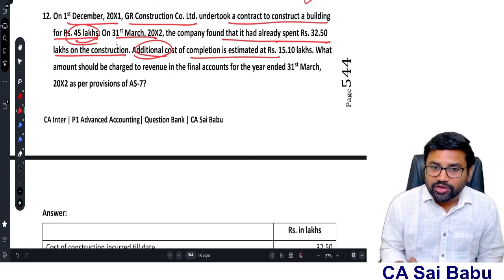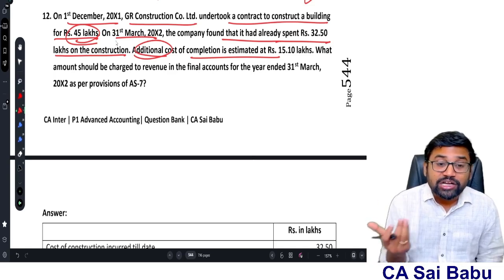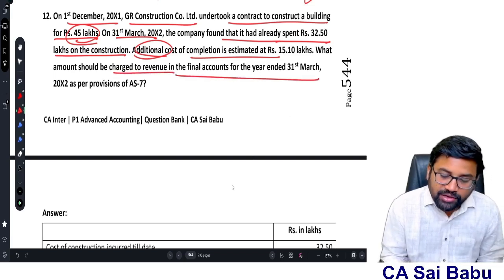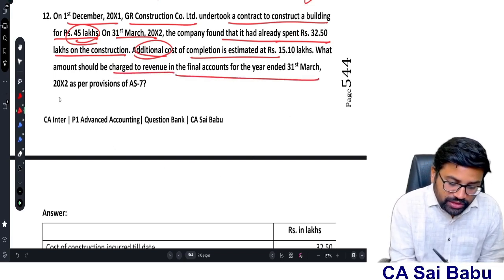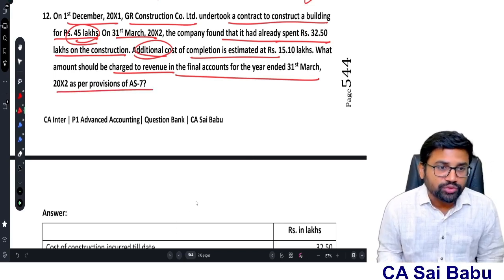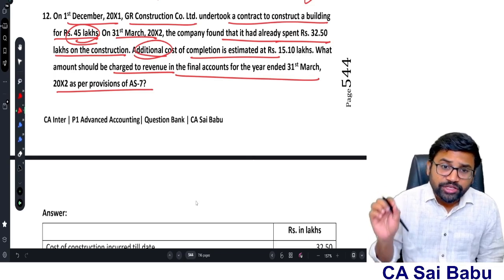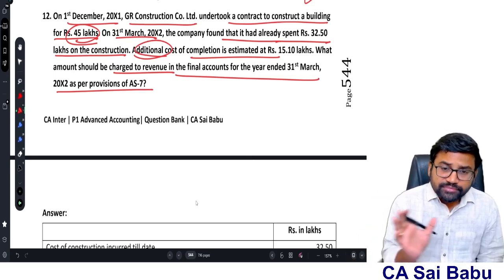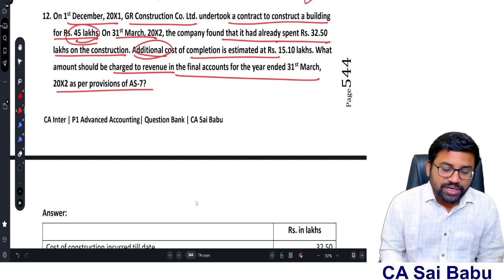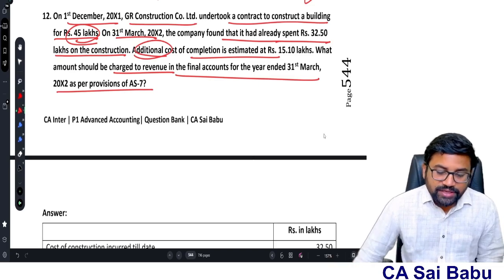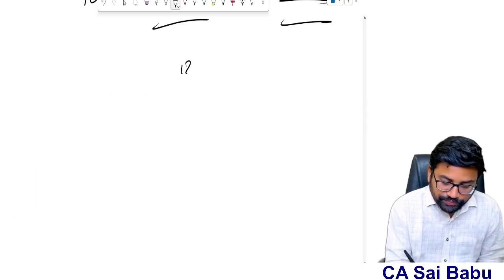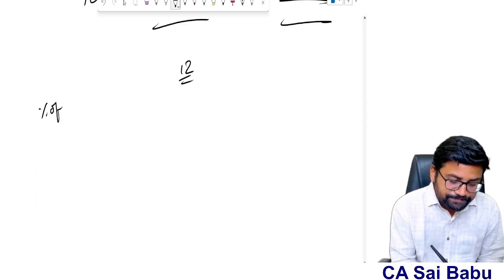Out of that, the current year loss, if you reduce, then you will get the expected loss for which provision is required to be created. What should be the amount charged to revenue in the final accounts for the year ending 31st March 2012 as per provisions of AS 7? So they are asking how much amount should be charged to revenue in the final accounts. That means how much revenue you will recognize in the P&L account, how much expenses and provision you will create in the P&L account. That is what they are asking. Very simple question. So always this is first what we need to do. Problem number 12. First find out percentage of completion.